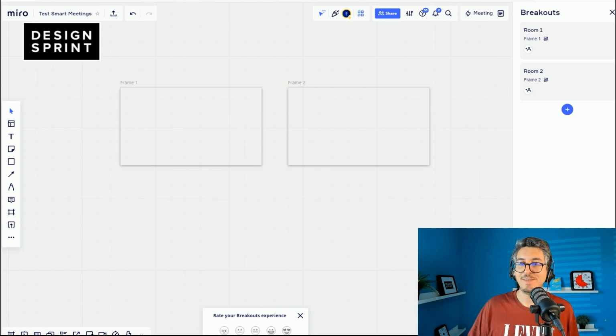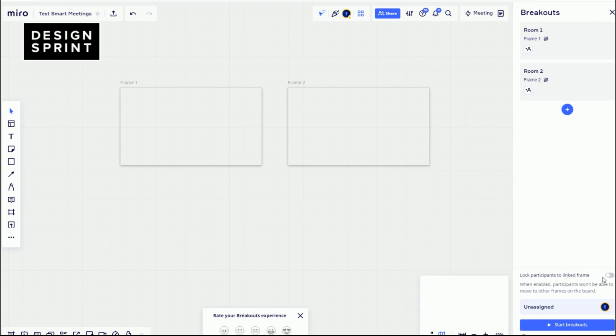This is something I actually... wait, you can see that. All right, so this feature, lock participants to linked frame, is actually really cool. It's something I've advised them to do. You know, like when you run a workshop, you don't like when people go everywhere on the board and get lost because they are zooming or going to the opposite side of the board. And I'm like, no, we're here. So I know there are these great features like summon that bring everyone to me, so they will come to me.